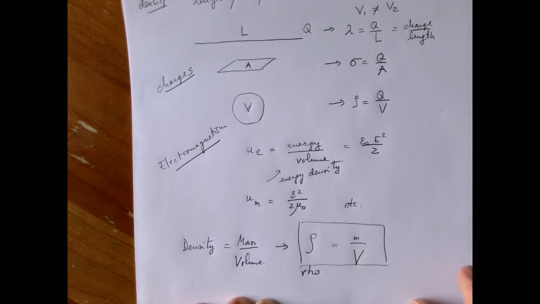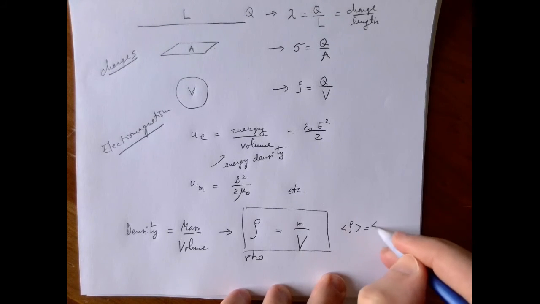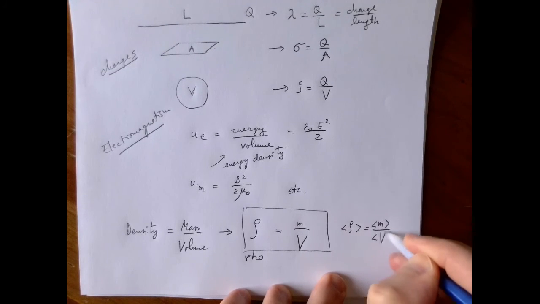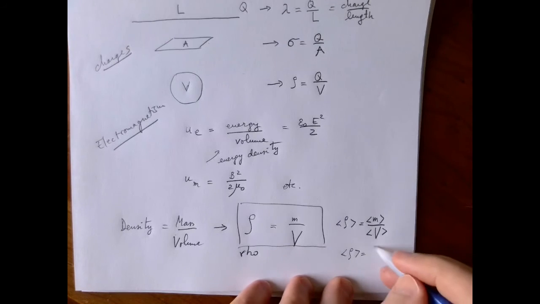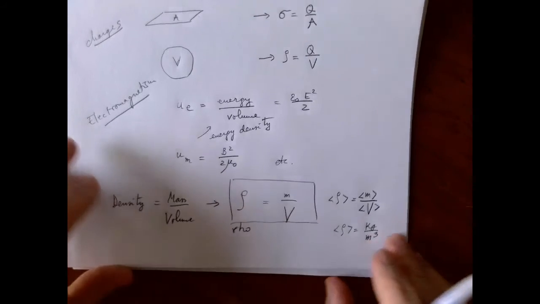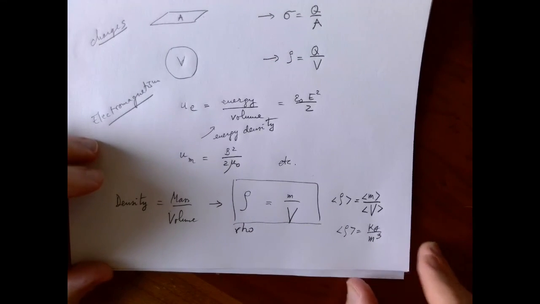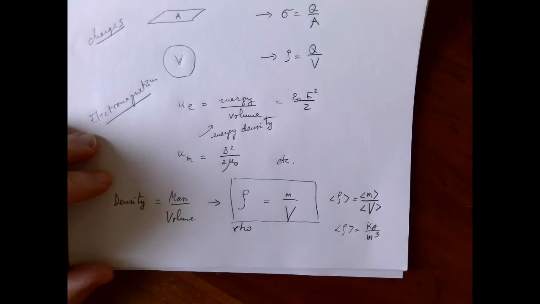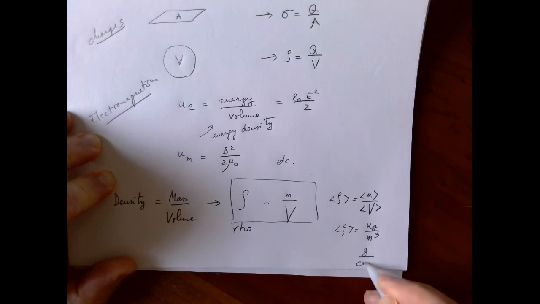And when it comes to the units, remember the shadow equation behind any equation that we encounter. So the SI unit is kilogram per cubic meter. Of course, other units are acceptable. Any unit of mass over any unit of volume will do the job. A very popular unit is gram per centimeter